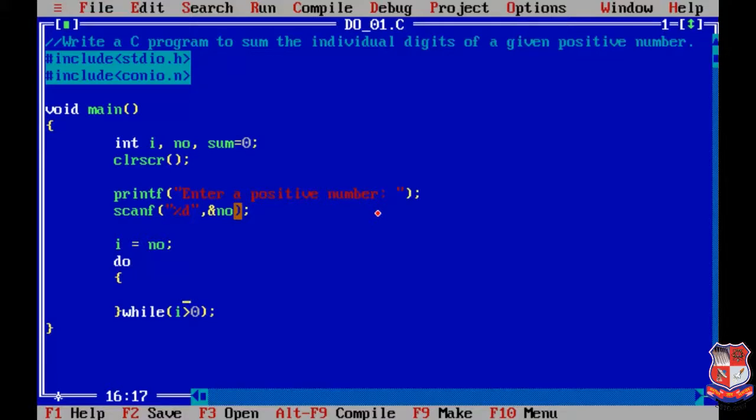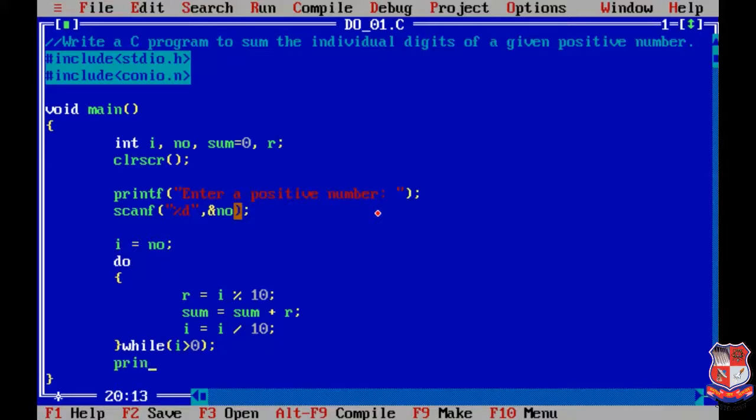First we have to separate the digit from our number. For that we have to take a remainder. Okay, r equals i modulo 10. Okay, we forgot to declare r, so I'm declaring it over here. Okay, back to the body of the loop. Then we have to do summation. So for that sum equals sum plus r. Okay, and to move to the next iteration we have to change the value of i, and for that we have to write i equals i divided by 10. Okay, that's it for the loop.